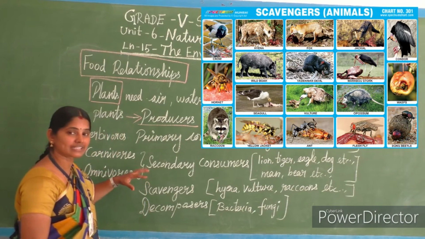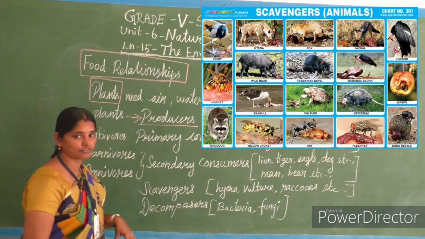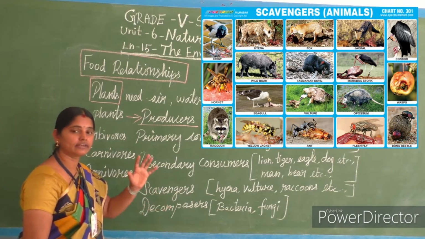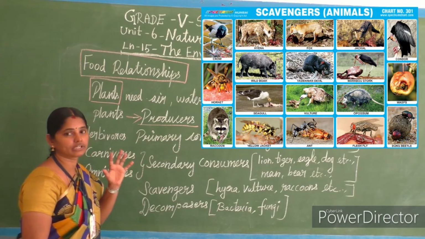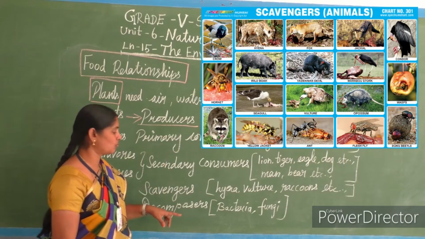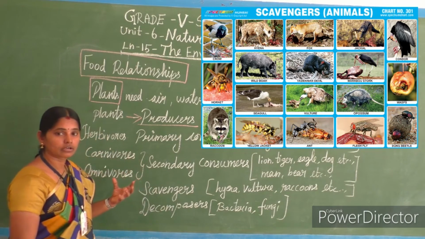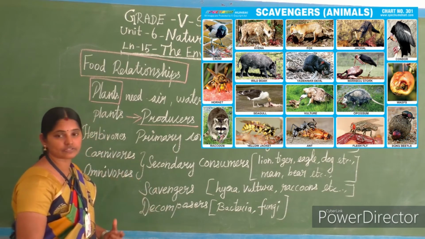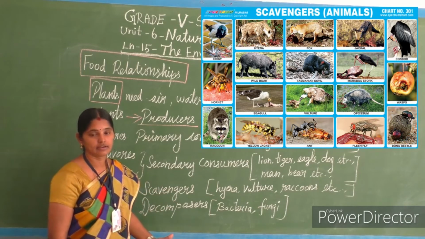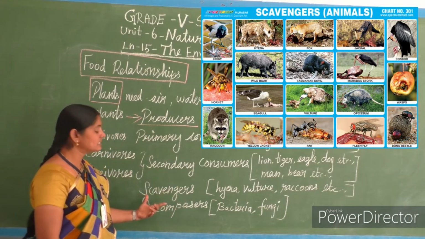The carnivores catch the prey, but they can't take the full prey as food. They take whatever they need, then the leftover part of that prey is eaten by these kind of animals. Who are they? Hyena, vulture, raccoons. So they are called scavengers. They are not catching the prey directly. They eat the remainings of the dead animals, no? So they come under the group called scavengers.